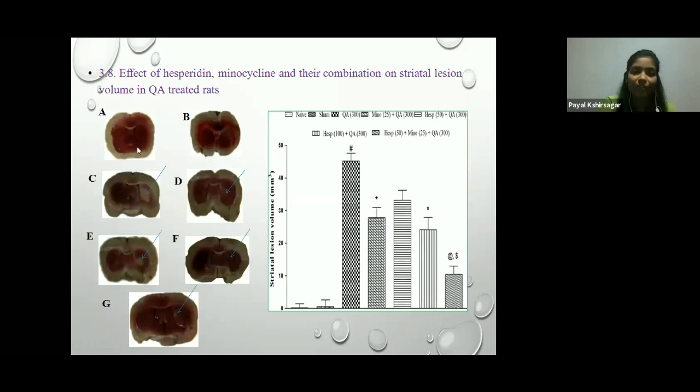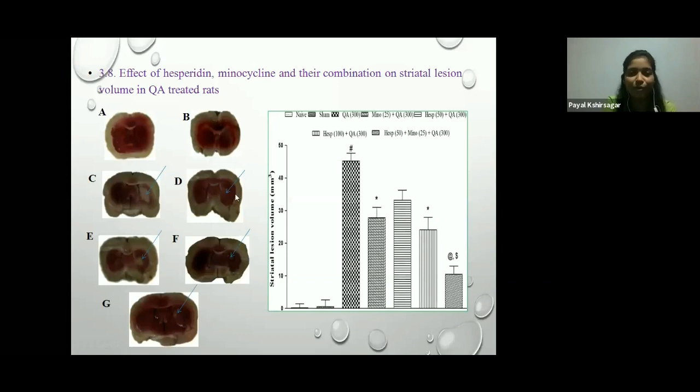Here you can see in the figure, these are the rat brain sections. A is the naive group, B is the sham group. There is no lesion in this group. This is the quinolinic acid treated group section. Here you can see there is damage of cells and a lesion occurs. This is the hesperidine, minocycline 25 section of rat.